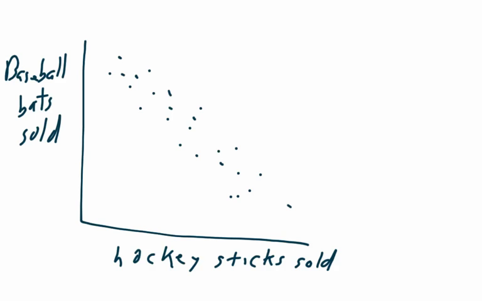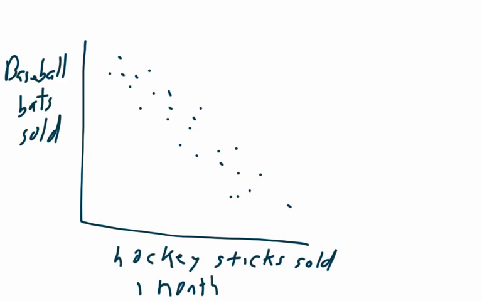And so when we see this, we see a strong negative linear relationship between hockey sticks sold and baseball bats sold. And that's because if you buy hockey sticks, and let's just say this is in any given month, each of these dots represents 1 month where baseball bats are sold versus hockey sticks. So now that I've gotten that out of the way,